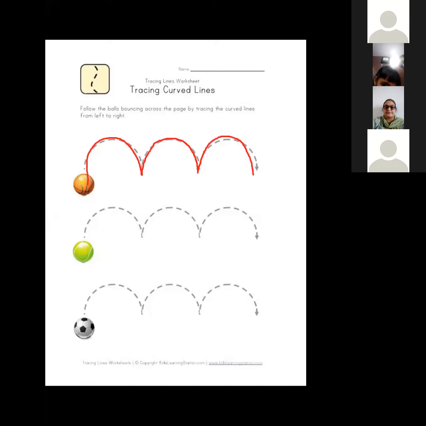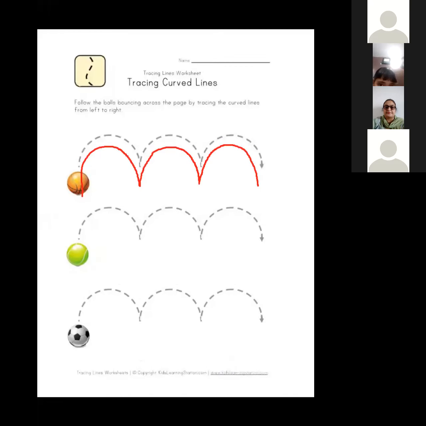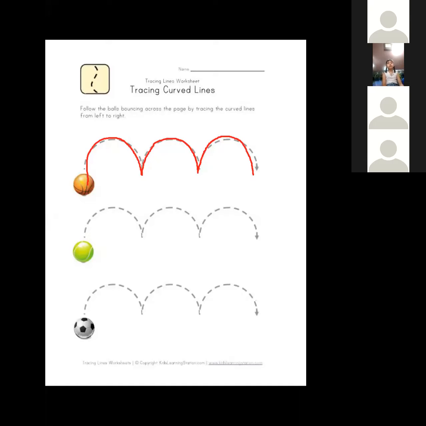So now I will give a chance to a child to do, but the one who gets a chance, she only has to do. Now, not the other one. Noreen, you do the second one. This one, I put a dot there. I have given the permission that you can write on the screen. Trace curved lines. The one I did, you do the second one. Try. If you can't, you tell me.